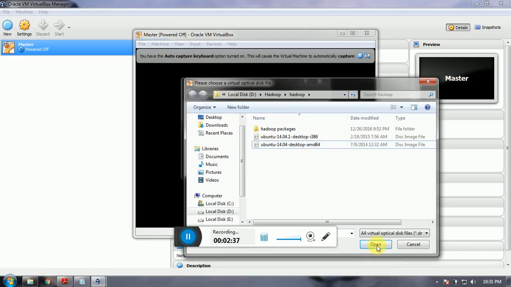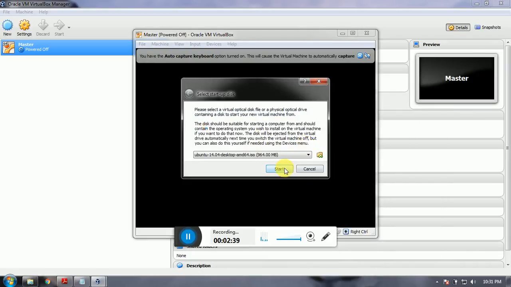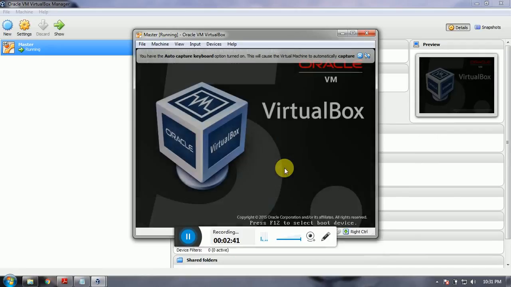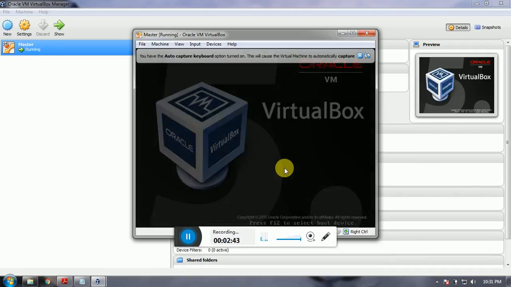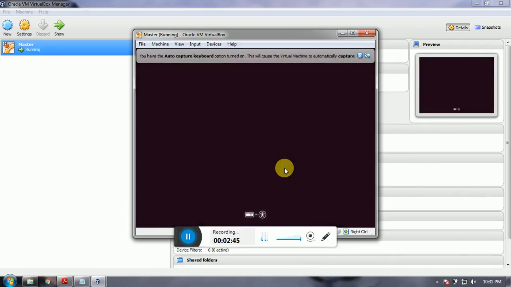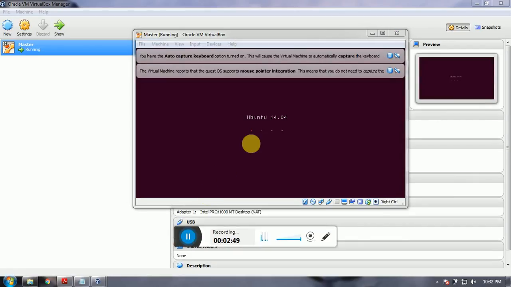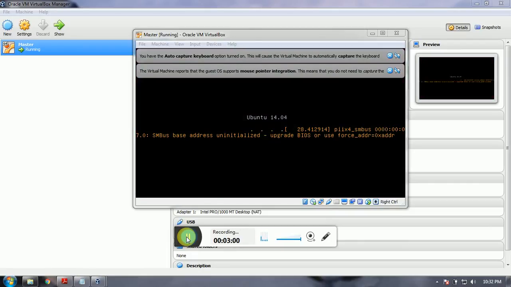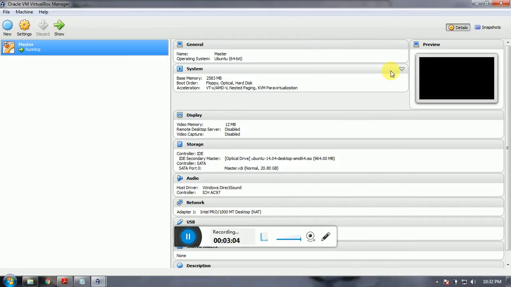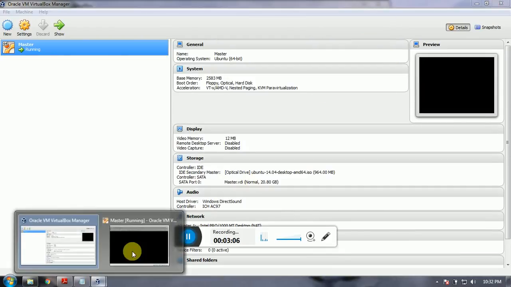So I'm just selecting it, clicking on open and click on start. It is just loading the Ubuntu disk image file.